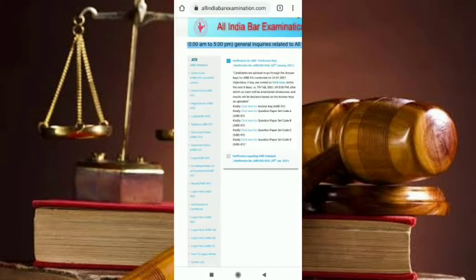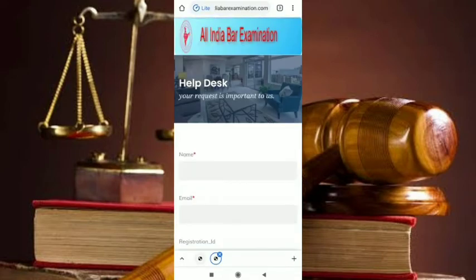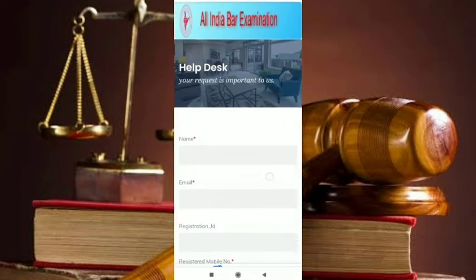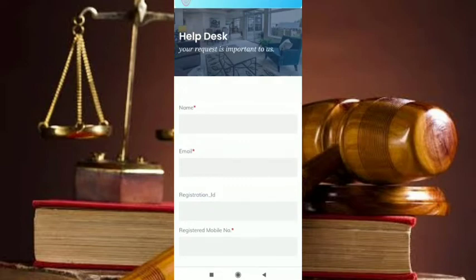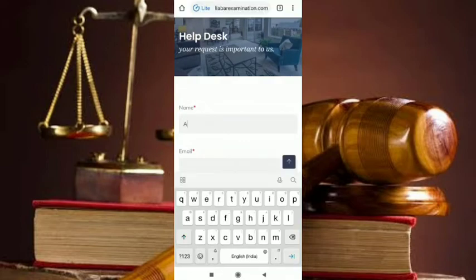So here, in case we have any query, how we can raise our query, how we can post it, today we are going to watch that. First we have to open allindiabarexamination.com, and on the left-hand side on the topmost corner it is mentioned AIBE help desk. We'll open the AIBE help desk, and in that you have to fill in all the above-mentioned columns.